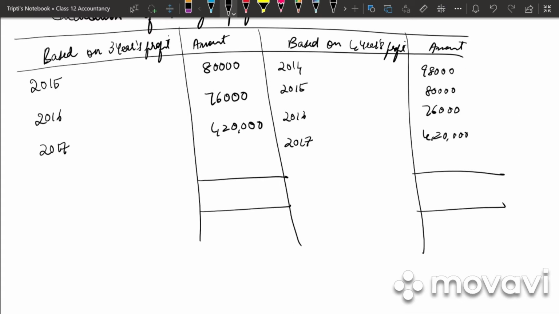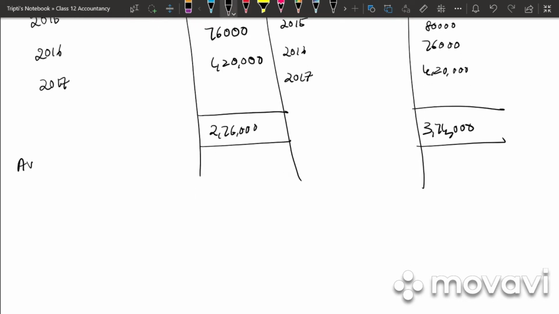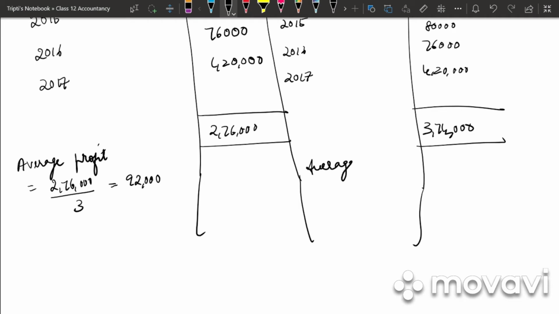Then we need to find the total of both the sides. For 3 years profit our total is 2,76,000 and for 4 years profit it is 3,74,000. Next we will be finding out the average profit. Average profit is equal to 2,76,000 divided by 3, that is 92,000. For 4 years, average profit is equal to 3,74,000 divided by 4, which is 93,500.